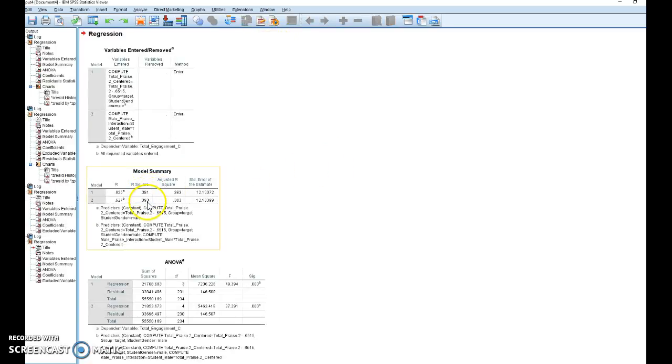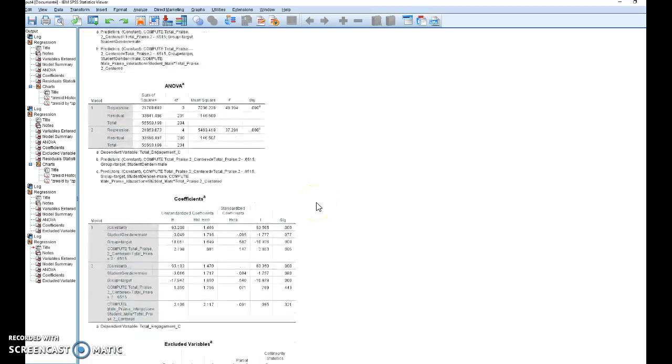R squared went up a tiny bit, 0.02. It's not looking likely that this interaction matters. And lo and behold, the p-value for the male by praise interaction is 0.321, which means it does not depend. The effect of praise on engagement does not depend on whether you're male or female.